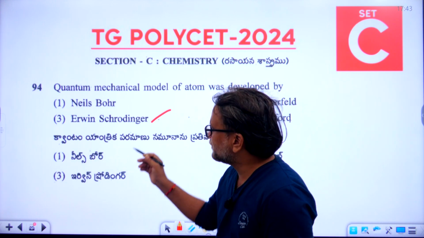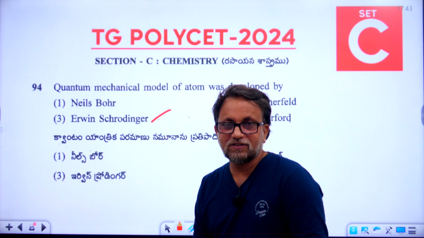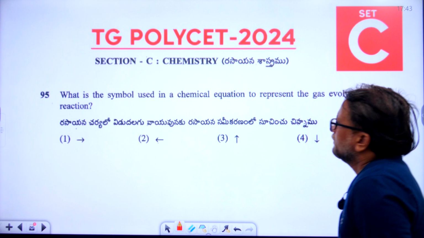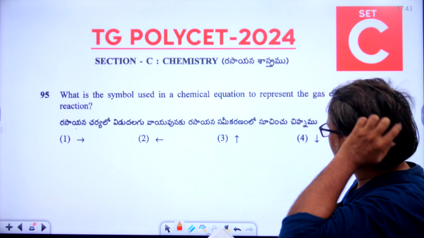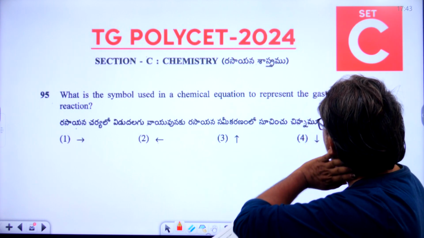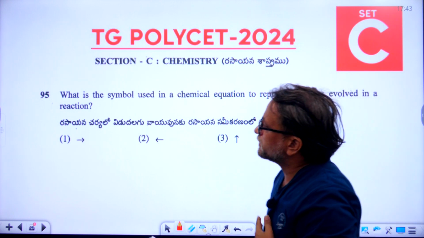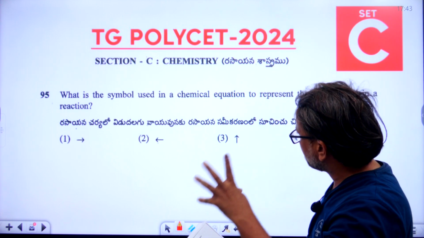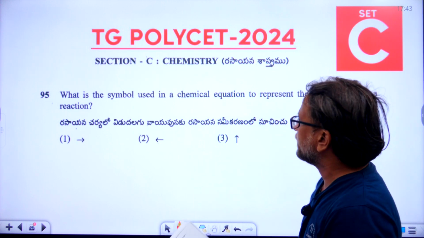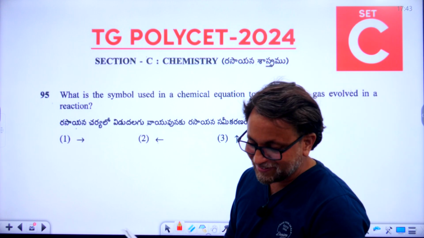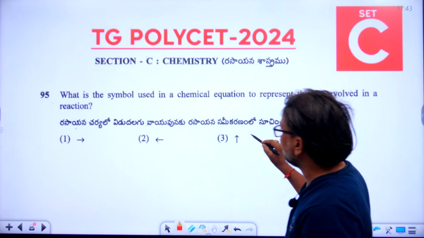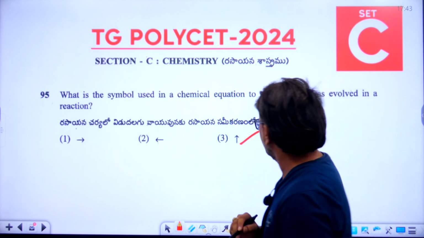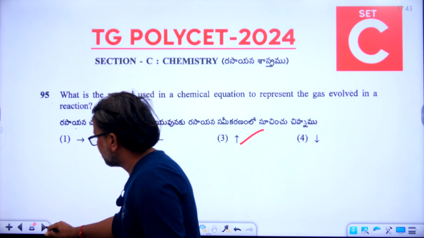Third option is the right answer for the 94th question. Students, now let's go to the 95th. What is the symbol used in a chemical equation to represent the gas evolved in a reaction? So the 95th question's right answer is 3. Third option is the right answer. Mark. Okay, now the 96th question.